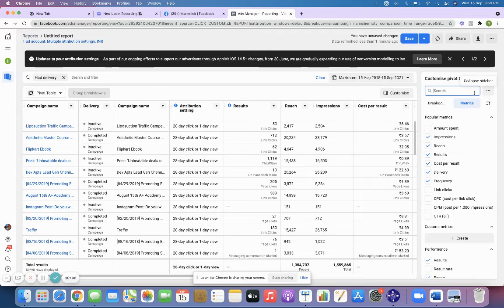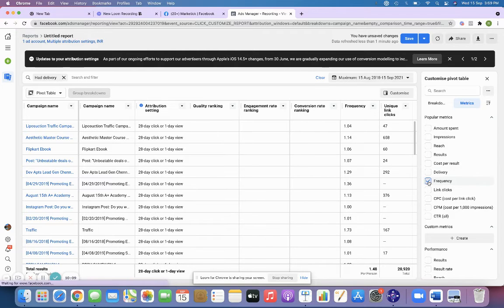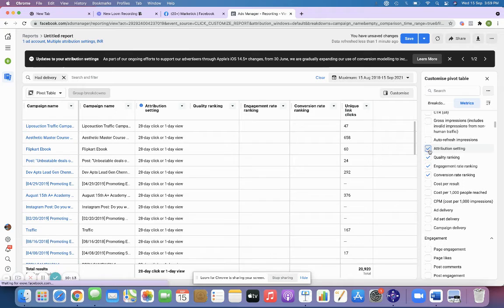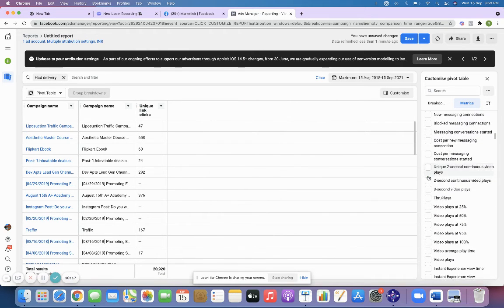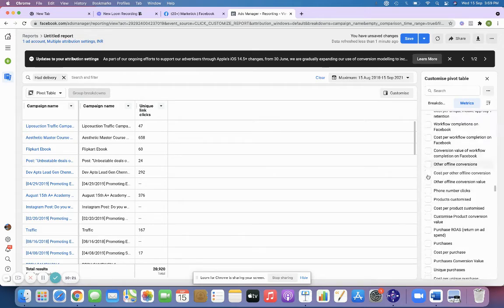Right now we have so many things over here, so I'm just going to remove all those so that I get what I want. Instead of having everything, I'm just going to remove all the data over here. I think I've removed all.